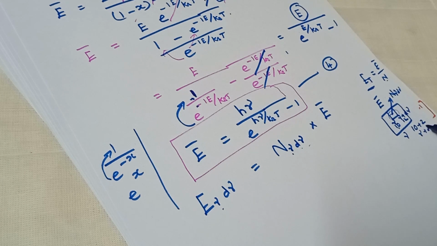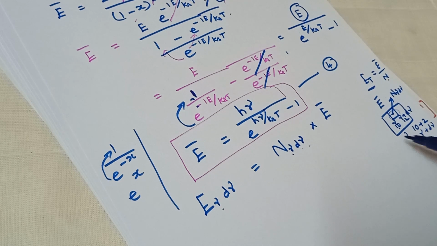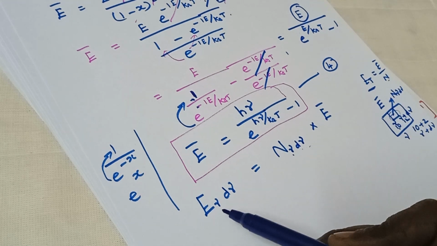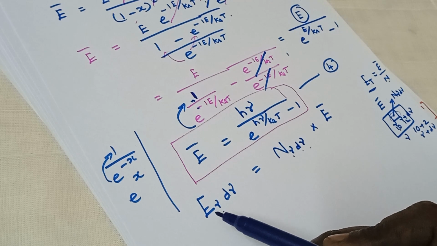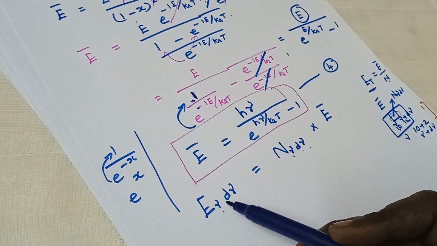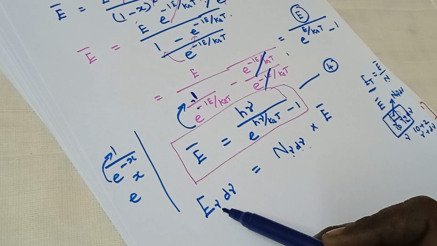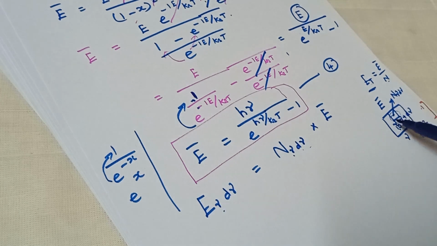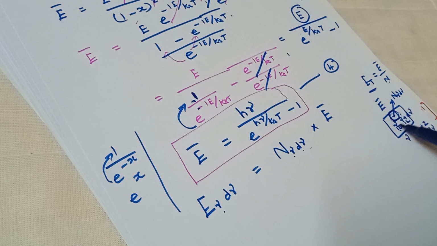That is the total energy per unit volume, or the energy density, within the frequency range of ν and ν plus dν.